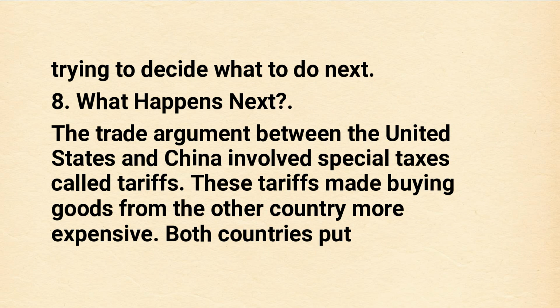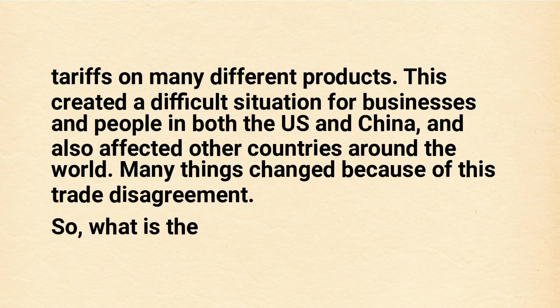These tariffs made buying goods from the other country more expensive. Both countries put tariffs on many different products. This created a difficult situation for businesses and people in both the US and China, and also affected other countries around the world. Many things changed because of this trade disagreement.